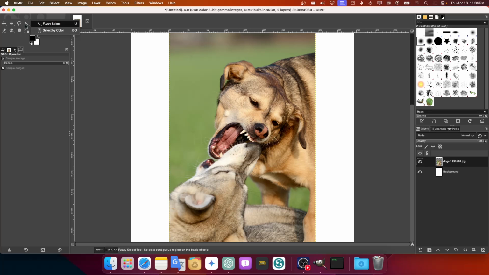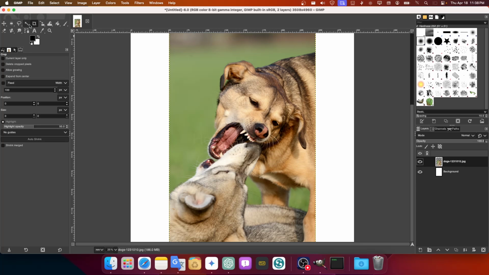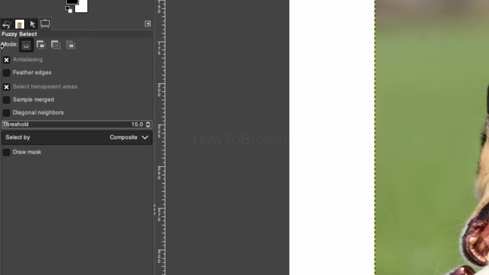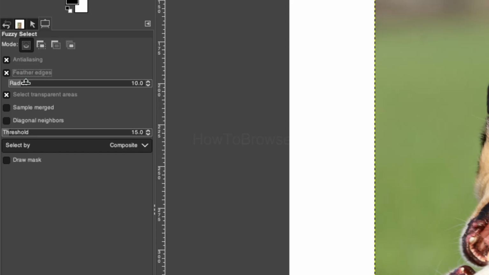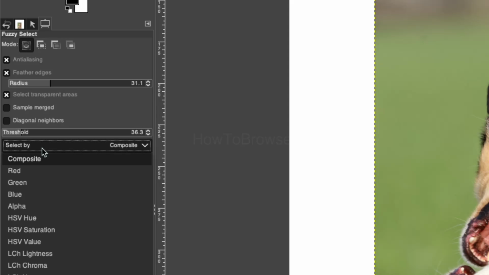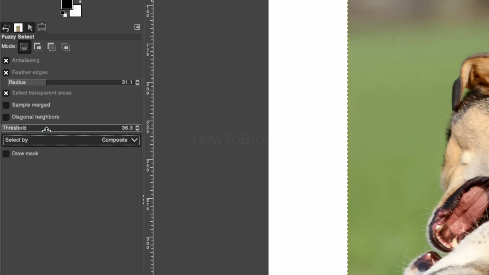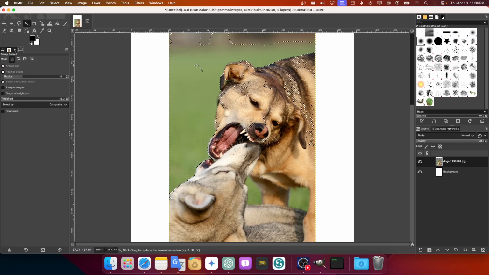Let's say I go here, and when you go here, you have this mode. You go from add to current, replace the current, feather edges, and the threshold. Now let's select this portion. You can increase or decrease the radius. You can increase the threshold, which, as you can see, gives you different results when you select.